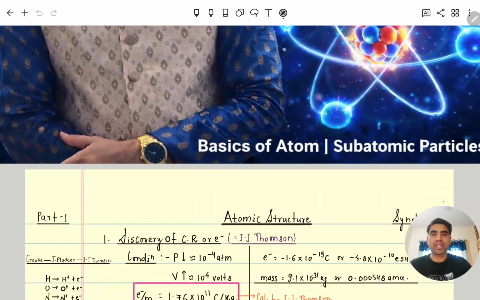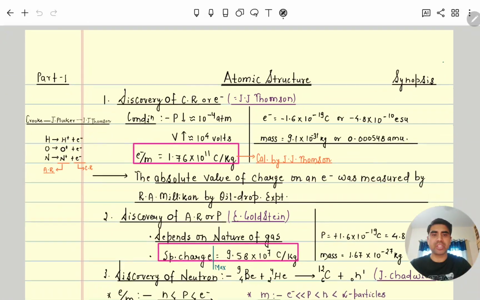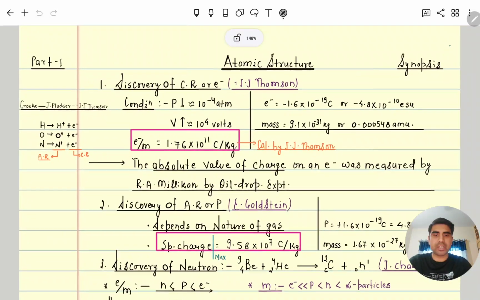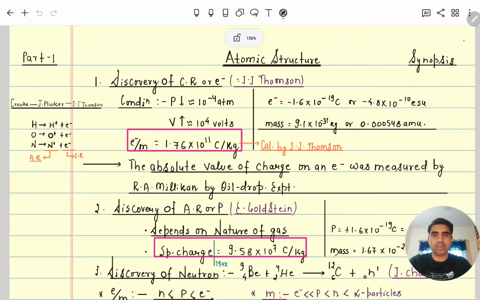Before starting this topic, we'll discuss a little bit about the genesis and history of atomic structure. We all know that one well-known scientist and philosopher, Maharshi Kanad, said that any substance or matter is made up of very small particles called Anu and Paramanu. After that, Democritus came and said that the smallest indivisible particle is the only fundamental particle of any substance. This theory was also accepted by Dalton in his atomic theory.